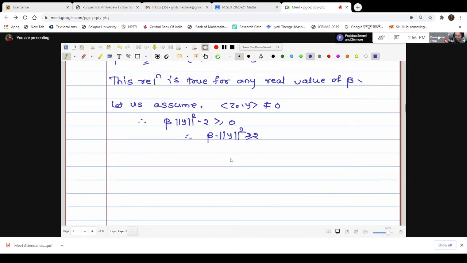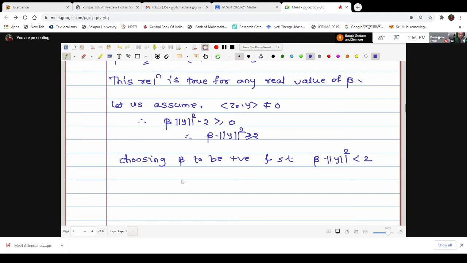But one can select a beta real number such that, choosing beta to be positive and such that beta into norm square y is less than 2.